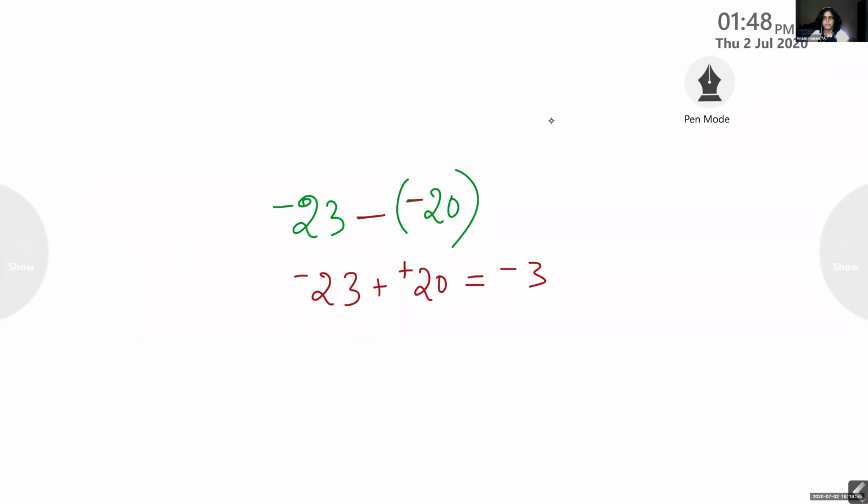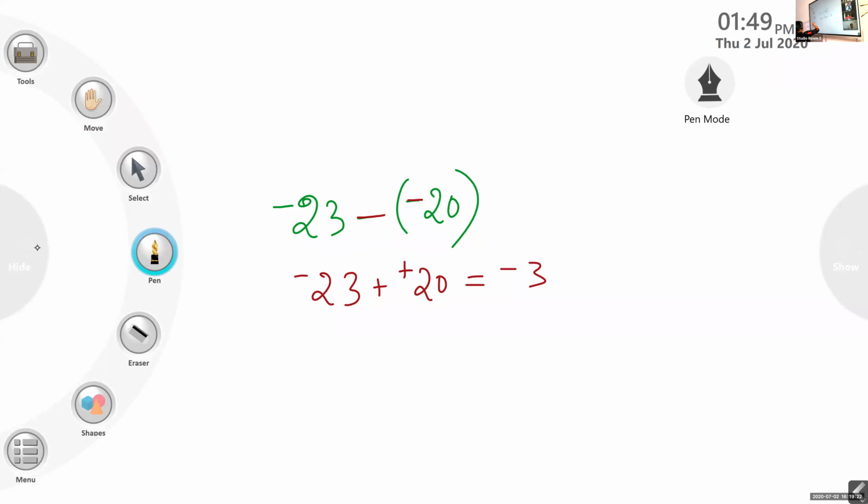Next one. You will be given so many integers, both positive and negative. The previous day we studied that the operation sign everywhere was plus. Only negative and positive integers were given. But here you will find some minus sign also. That is, subtraction will be included. So let us find one problem like that.